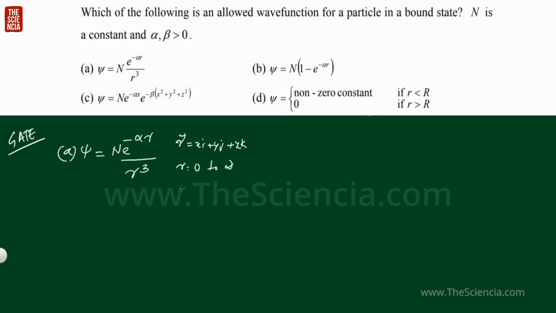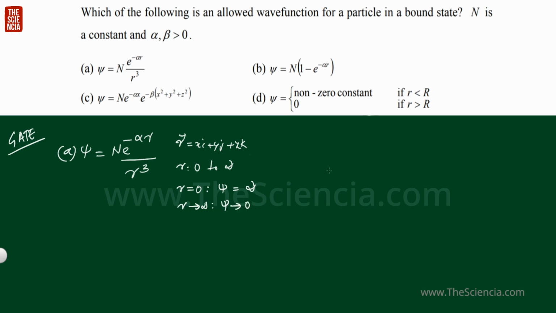So we can check what is the value of psi when r equals 0. The psi value will be equal to infinity. Why? Because 1/r^3 is there. When r is 0, then 1/0 is definitely infinity. And when r tends to infinity, the wave function will tend to 0.